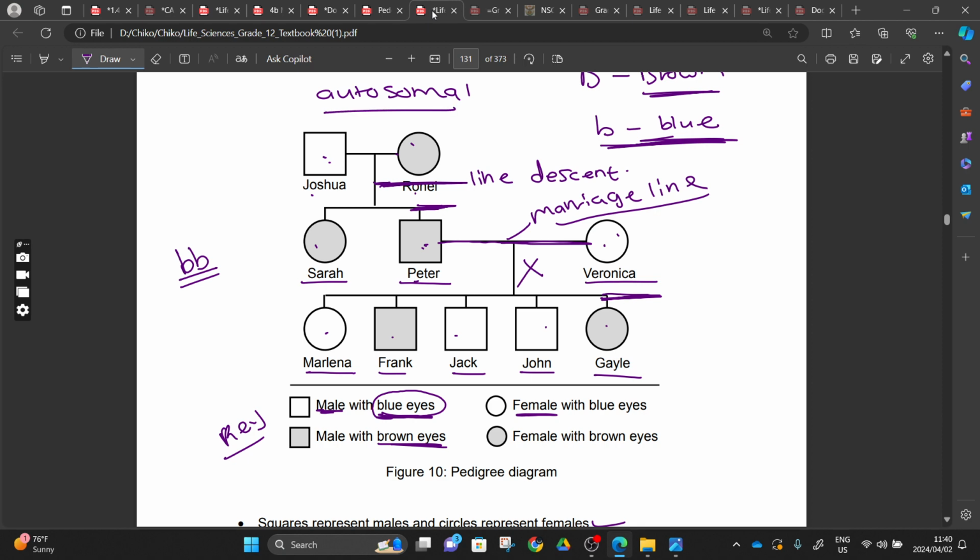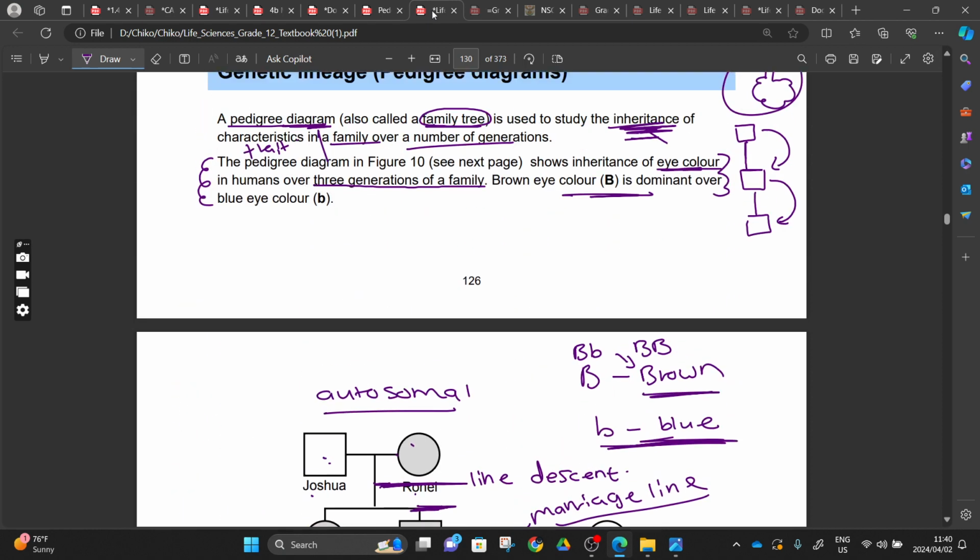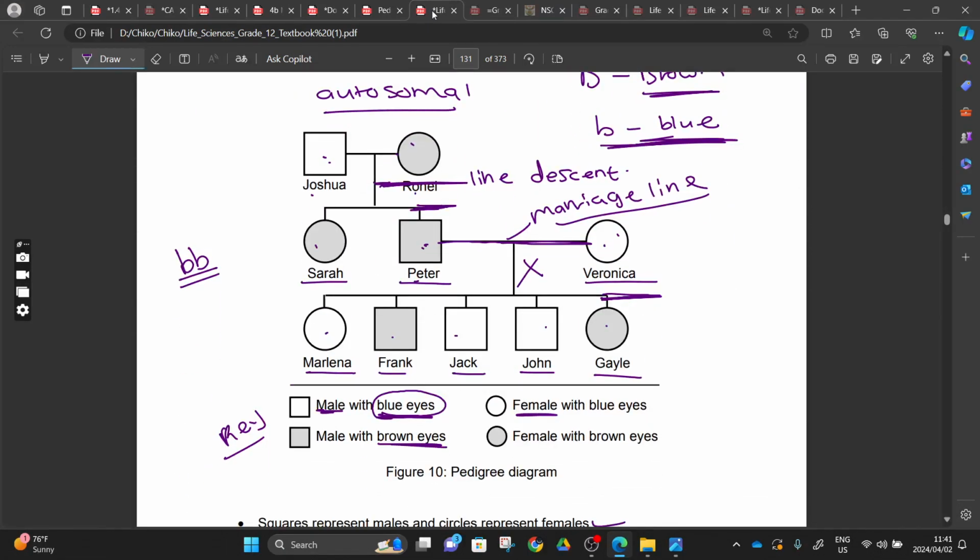Since this one is an autosomal, you can agree with me that this is autosomal because in the statement here they didn't specify that it's sex linked. If it's not sex linked, it means that it's an autosomal pedigree. So with an autosomal pedigree, we are not going to link our alleles to the sex chromosomes. We are just going to write our alleles as they are.